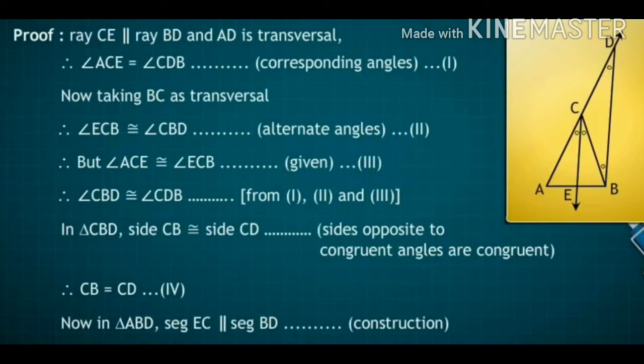Now in triangle CBD, side CB is congruent to side CD. Reason is sides opposite to congruent angles are congruent. Therefore, CB is equal to CD. This is equation number 4. And in triangle ABD, segment EC is parallel to segment BD since the construction.